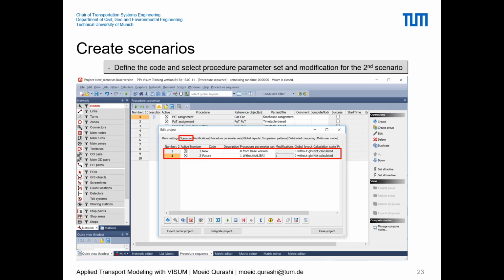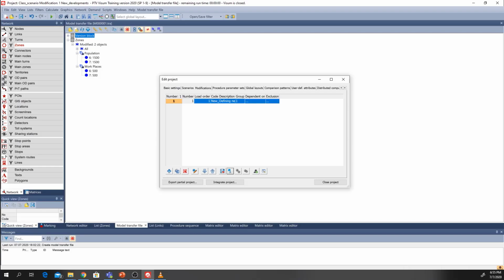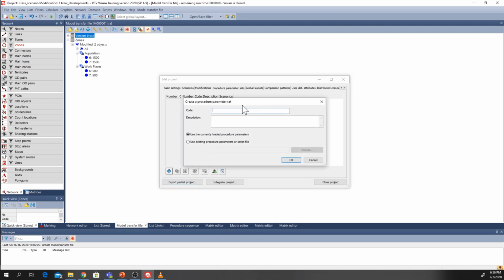So yeah, next we can go back to our Visum file and define the procedure parameter sets and the scenarios that we have just shown in the slides. And yep, this is our Visum file. Once we have defined our modifications, the next thing that we can do is to define the procedure parameter set, and this can be done by going inside this tab and pressing this create button, and here we will define the code for this parameter set that we can say okay. And we say that we want to use the currently loaded procedure parameters.